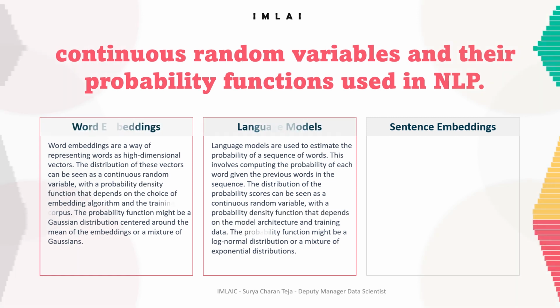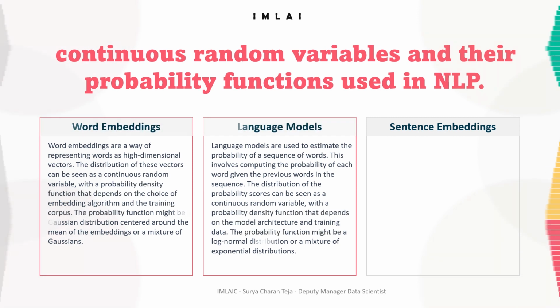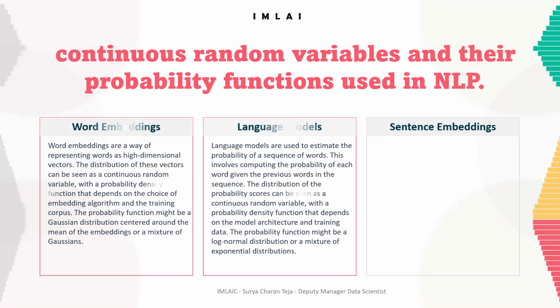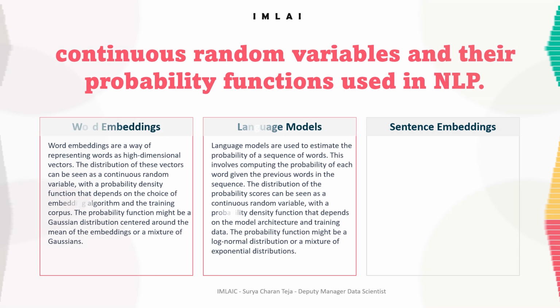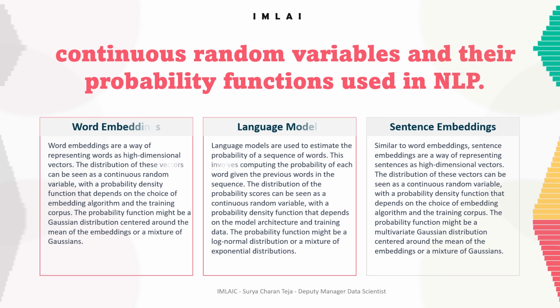The distribution of these vectors can be seen as a continuous random variable with a probability density function that depends on the choice of embedding algorithm and the training corpus. The probability function might be a multivariate Gaussian distribution centered around the mean of the embeddings or a mixture of Gaussians.